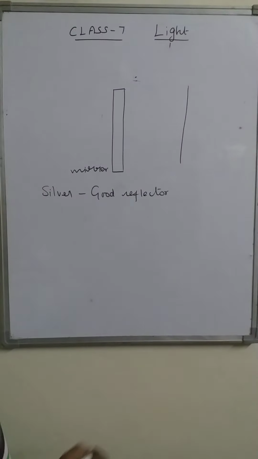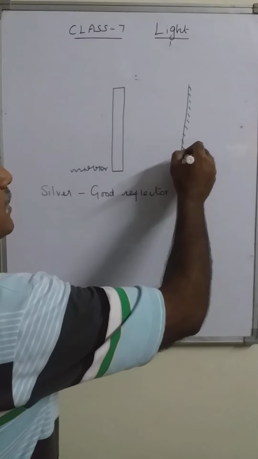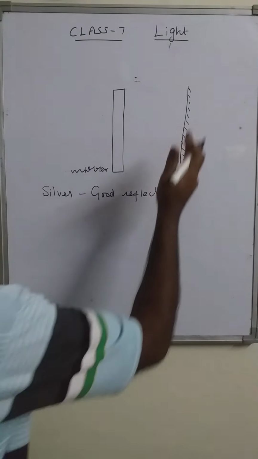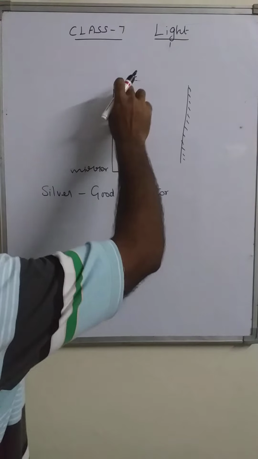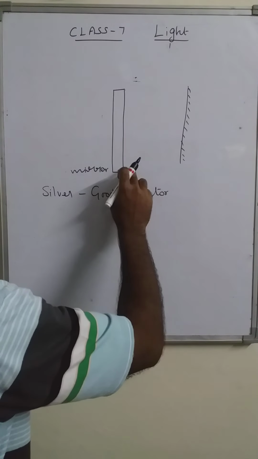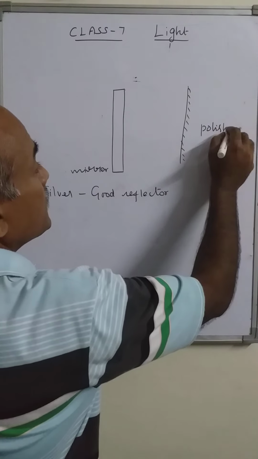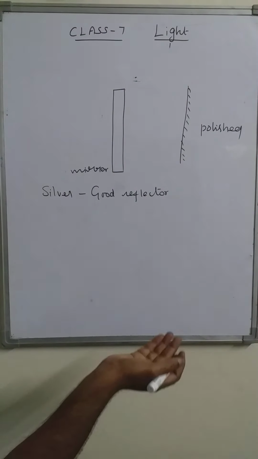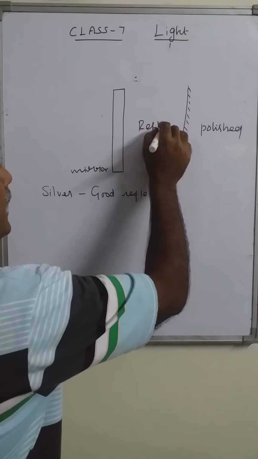Just draw a line and put the short obliques like this, right? And this side represents the side on which the coating is made. So therefore this is the polished side, polished surface, and this is the reflecting surface.